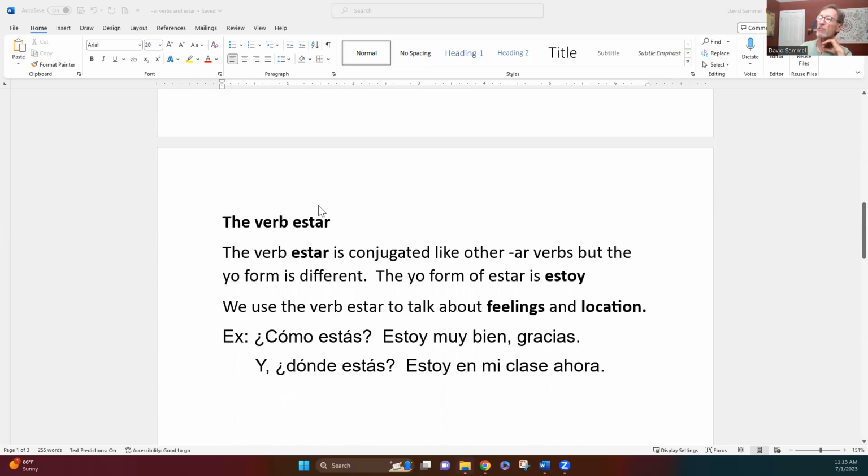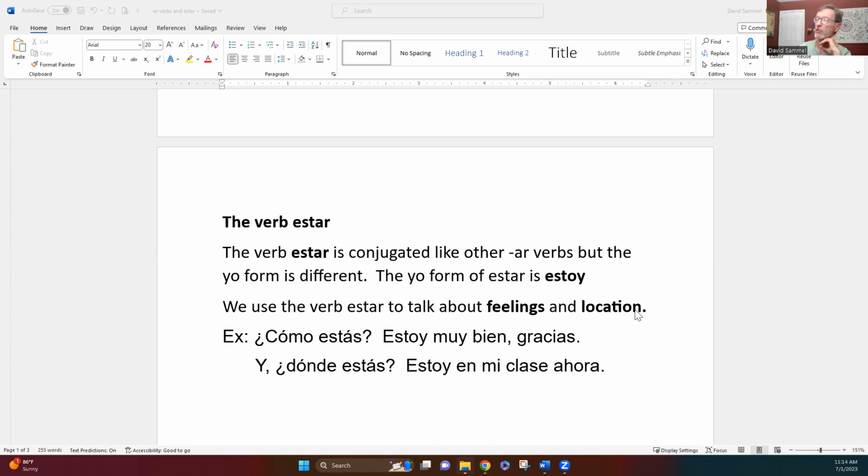The verb estar is an AR verb, so it's got AR conjugations with one exception. It's an irregular verb, they call it, because one of the conjugations is just a little weird, and you've got to memorize this. The yo form of estar is estoy. Now, what does the verb estar mean? It means to be. We already know a verb that means to be. In English, we have one verb to be. In Spanish, there's two. They mean exactly the same thing, but you use them for different things. We always use the verb estar to talk about feelings and emotions.